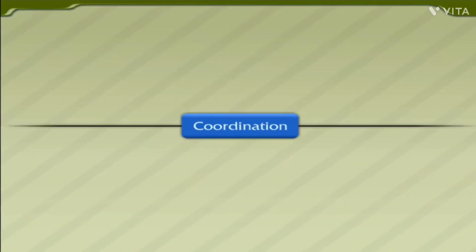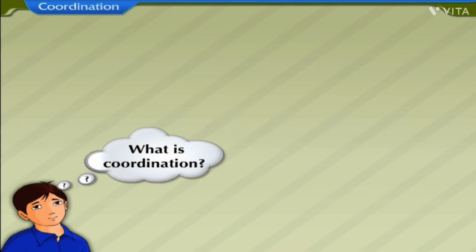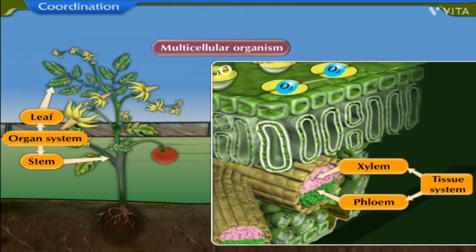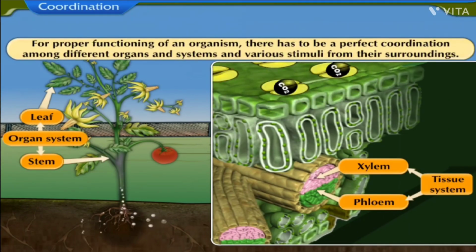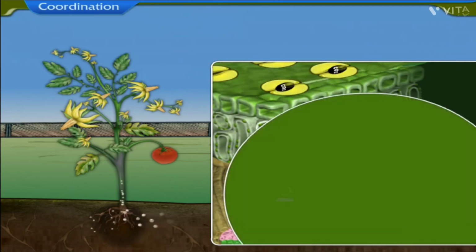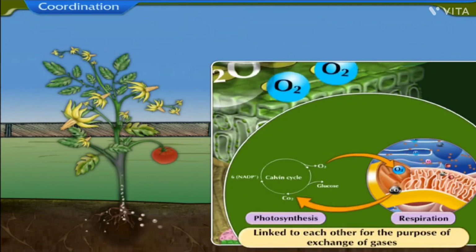Coordination. What is coordination? In any multicellular organism, there are various tissue systems and organ systems. For proper functioning of an organism, there has to be a perfect coordination among different organs and systems and various stimuli from their surroundings. For example, in higher plants, the process of photosynthesis and respiration are linked to each other for the purpose of exchange.